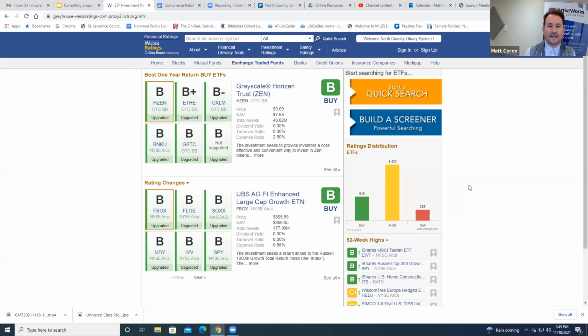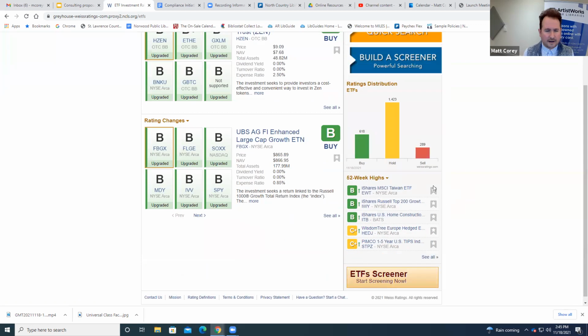So for people who are into stocks, you can get ETFs right in that same platform. So if anybody's using E-Trade or Robinhood or Ameritrade, anything like that, both ETFs and stocks are available right in that same exact platform. So again, this is going to look a lot like how the stocks did, and a bit as the mutual funds, but they're showing at the front here best 1-year return by ETFs, some 52-week high ETFs. Again, the ratings distribution one.